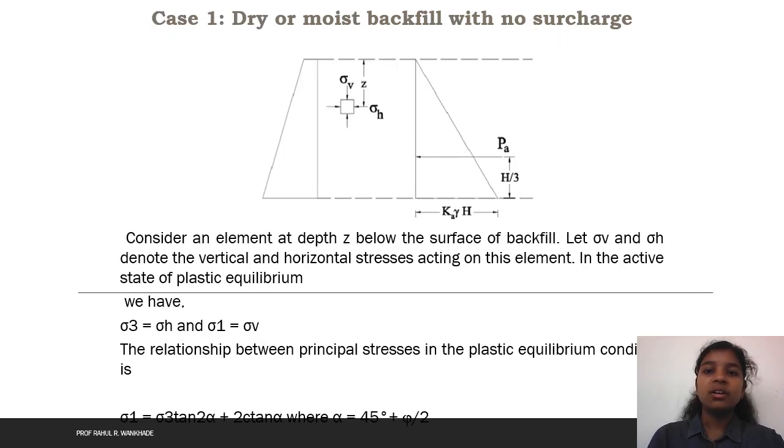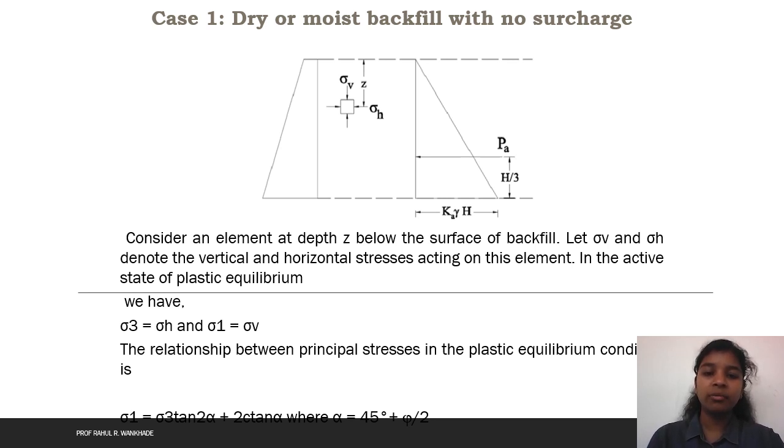After that, there are some conditions of earth pressure which can be calculated for dry or moist backfill with no surcharge. Consider an element at a depth z below the surface of the backfill. Let sigma v and sigma h denote the vertical and horizontal stresses acting on the element. In the state of plastic equilibrium, we have sigma 3 equal to sigma h and sigma 1 equal to sigma v.